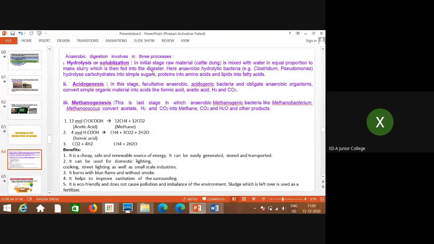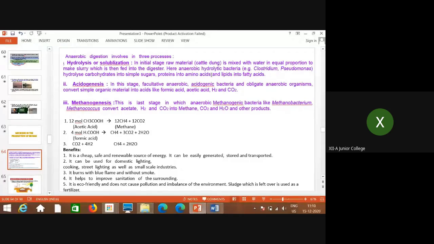These are of hydrolytic type. Why? Because we are adding water in the slurry. The slurry is nothing but the raw material plus water in equal proportion. So then the hydrolytic bacteria which are of anaerobic type. Now you know the meaning of anaerobes and aerobes.